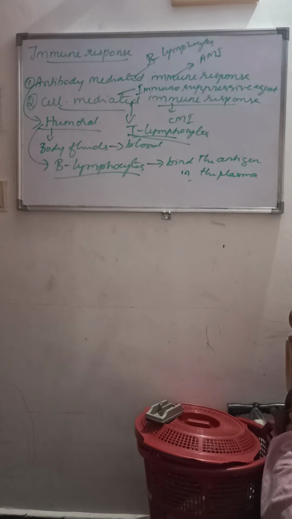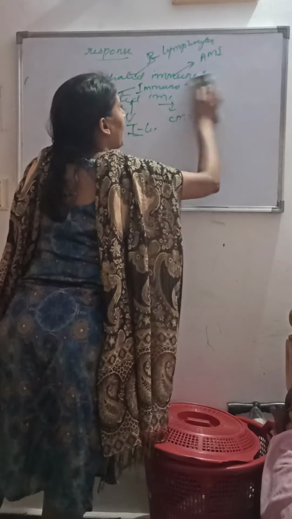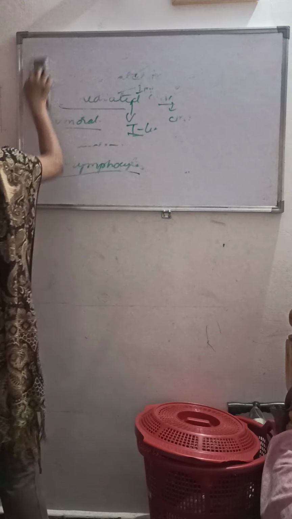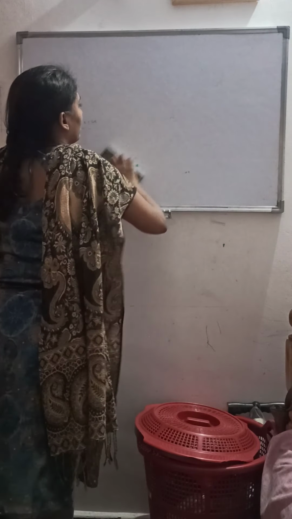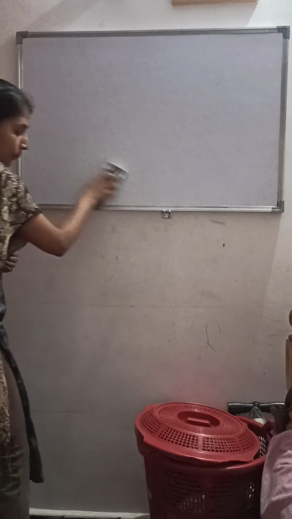So this is abbreviated as CMI. Hope you got what is acquired immunity, that is the humoral mediated response and the cell mediated response.